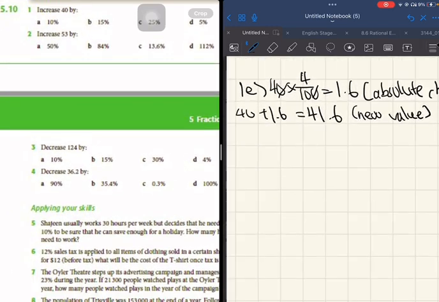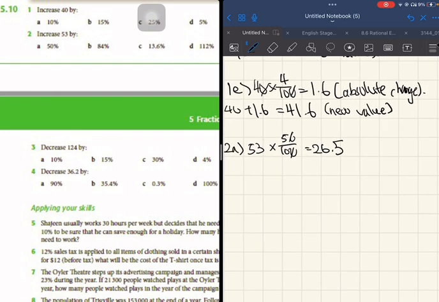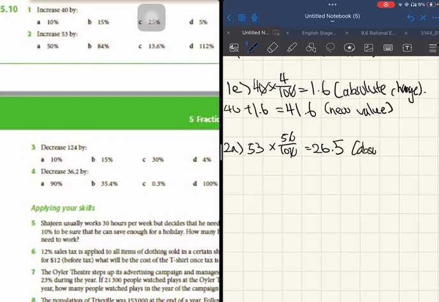Question 2 is also increase, so it's still the same method. Increase 53 by 50%. Again, it is okay if you use the shortcut. I'm just using the long method here, so it won't be so confusing. 53 plus 26.5, you will get 79.5. This is the new value.